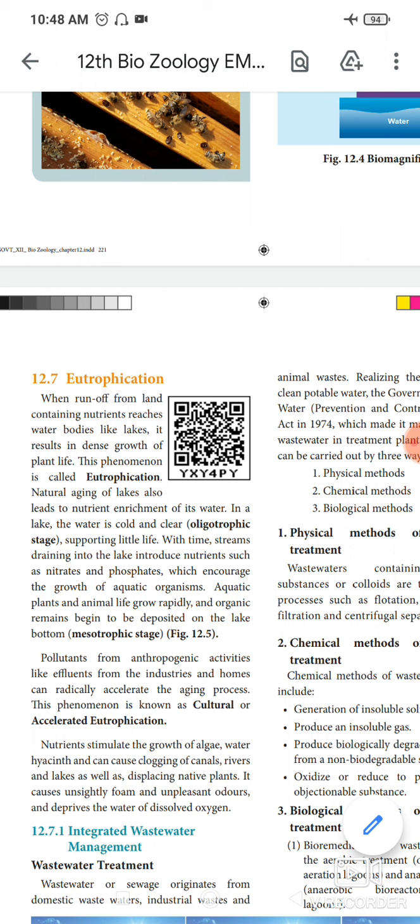Eutrophication means nutrients reach water bodies like lakes, and in that lake new plants will grow and become dense. This is called eutrophication. Then it consists of two stages. What are they? The oligotrophic stage and the mesotrophic stage.